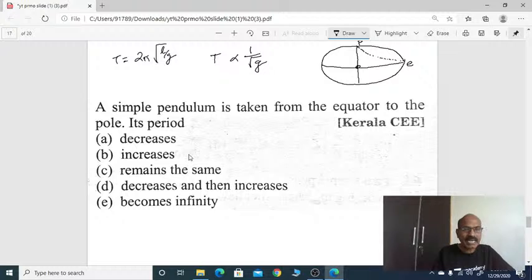So the time period decreases. Keep in mind, g increases because the pole distance is less, so the g value is more. Time period and g are inversely proportional. So as we take that simple pendulum from equator to pole, g increases, so the time period decreases. A is the correct option.